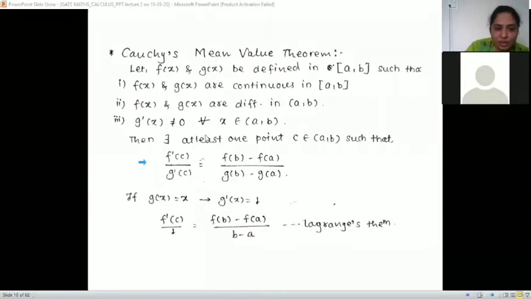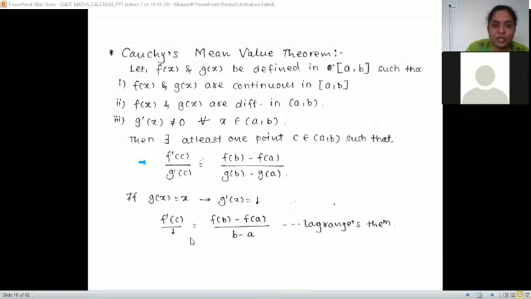If that g of x is particularly x, then if we take the derivative, g dash x is 1. So if we put it in the equation, we get f dash C upon 1, as g dash of x is 1, and if we put C here, it will be 1 only.